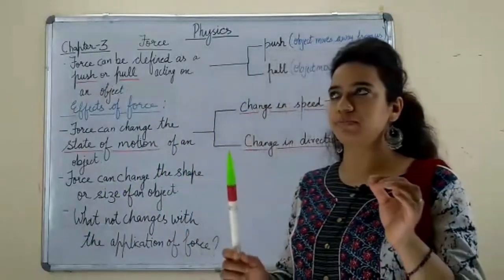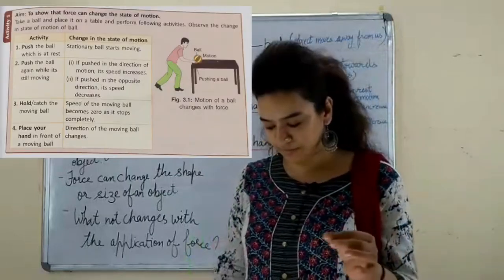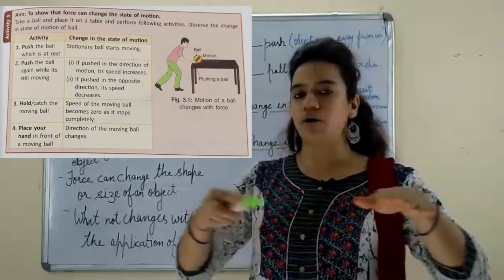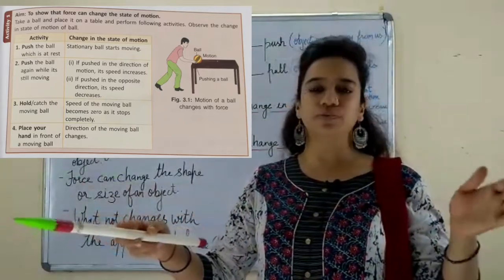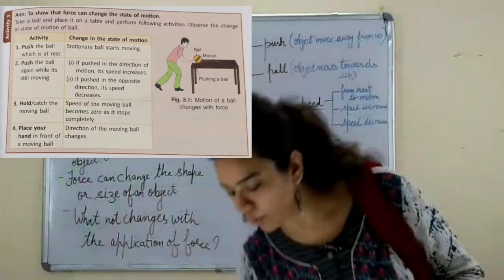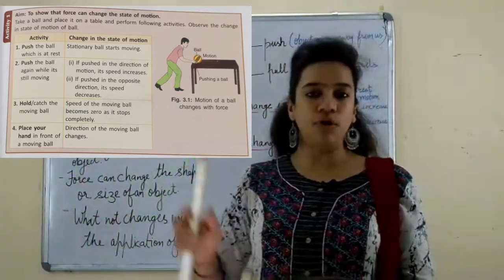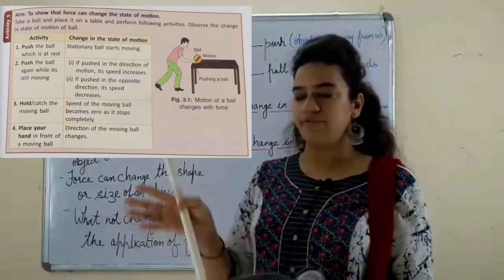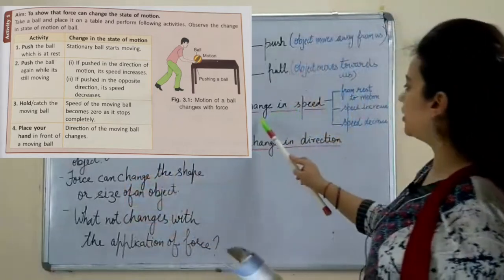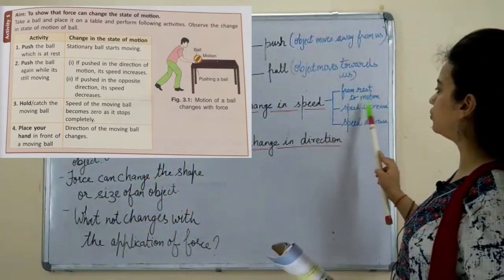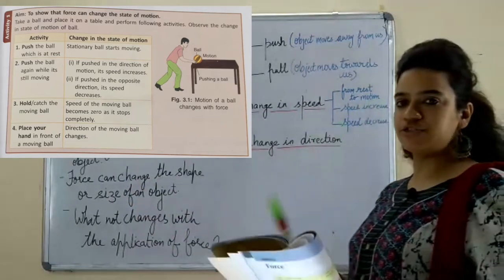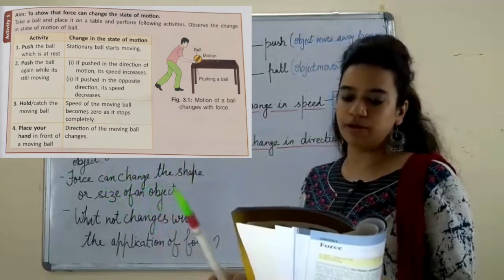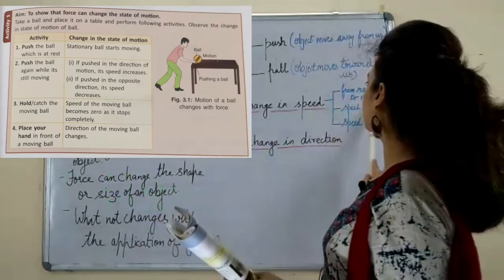Basically, there is an activity in your book which shows that there is a ball on a table, and you push the ball, then the ball moves. The ball was initially at rest, that means it was at a stationary position. You apply force, it starts moving. So there is a change in speed from rest to motion. So this is that kind of change: if something is at rest, you apply force, it starts moving.